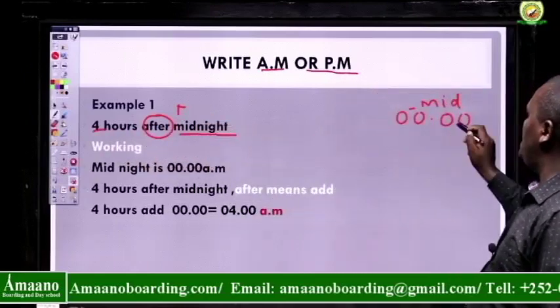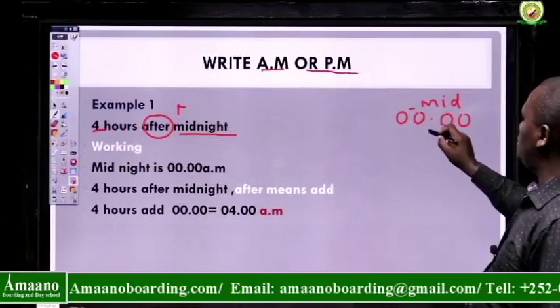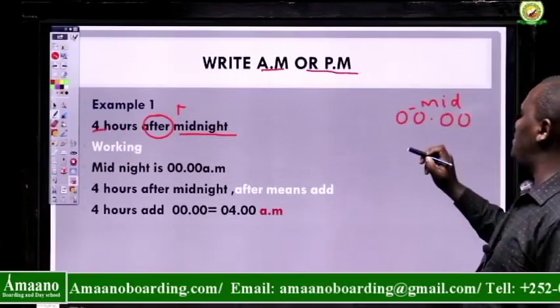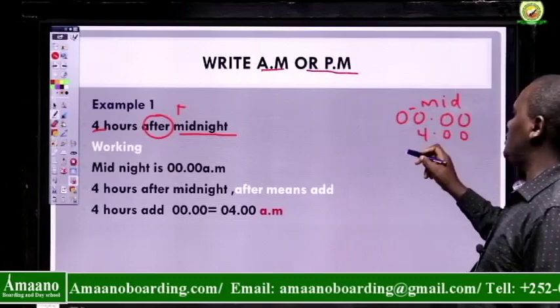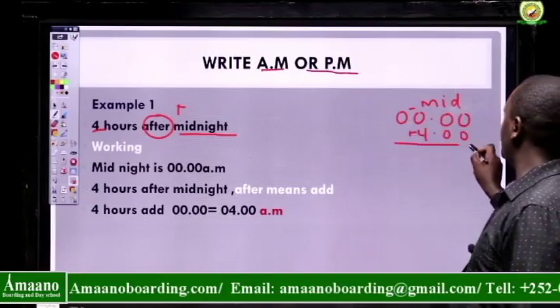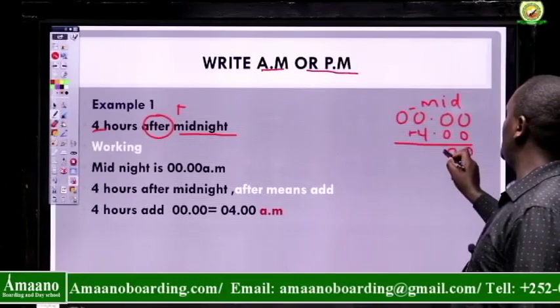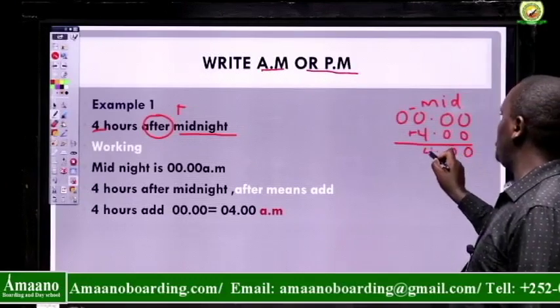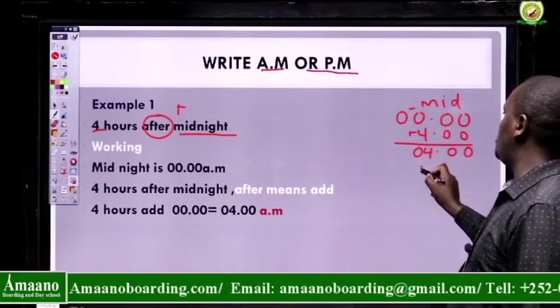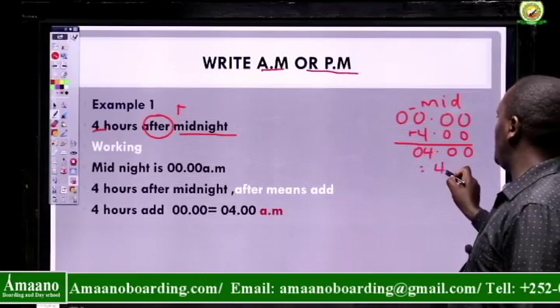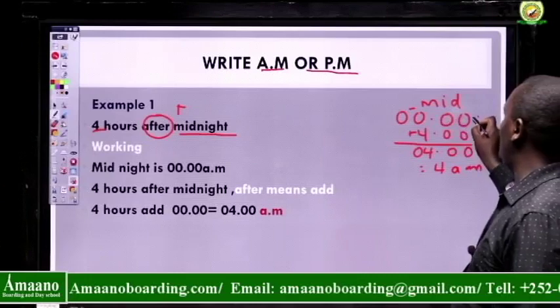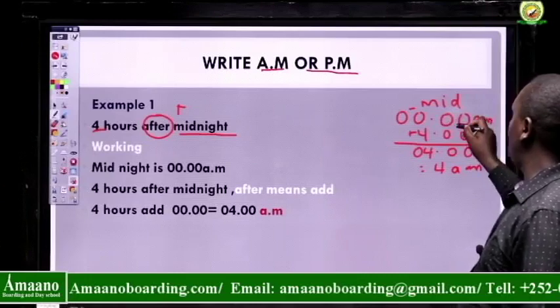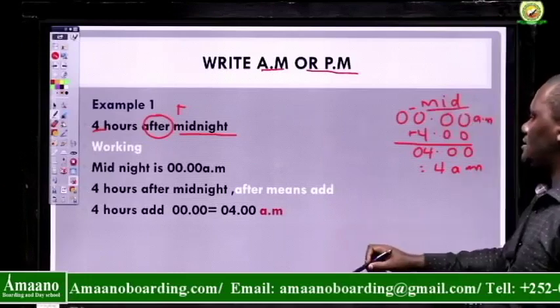Midnight is 0.00, plus 4 hours, 400. That's going to be 0, 0, point, then 4 and this is 0. It's going to be 4 AM, because midnight is AM. That is the time for midnight.